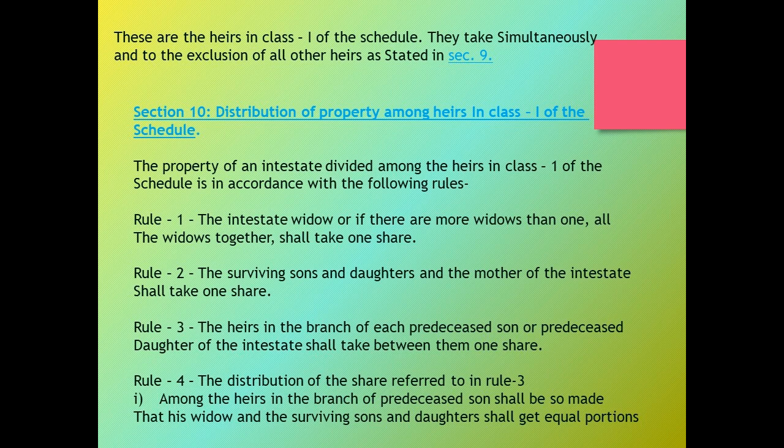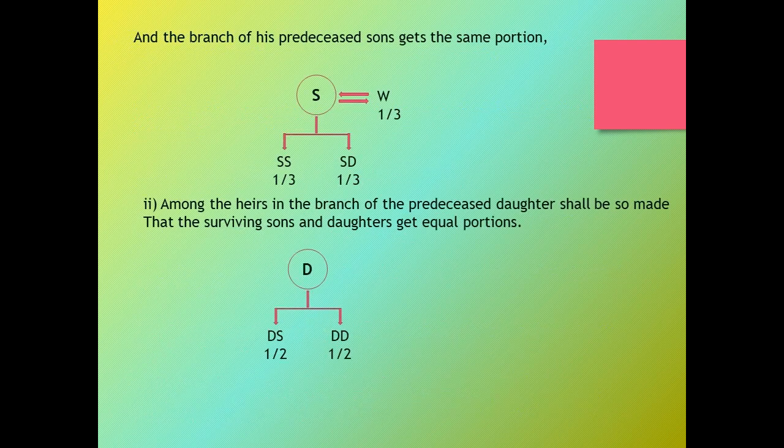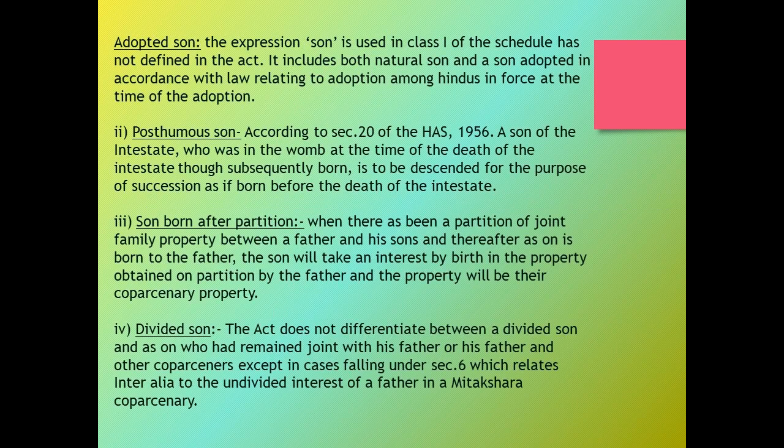And under Rule 4, this rule is related to the distribution of the share referred to in Rule 3. Among the heirs in the branch of the predeceased son, the share shall be taken equally by the widow, surviving sons and daughters. And among the heirs in the branch of the predeceased daughter, her share shall be taken by her surviving sons and daughters in equal portions.